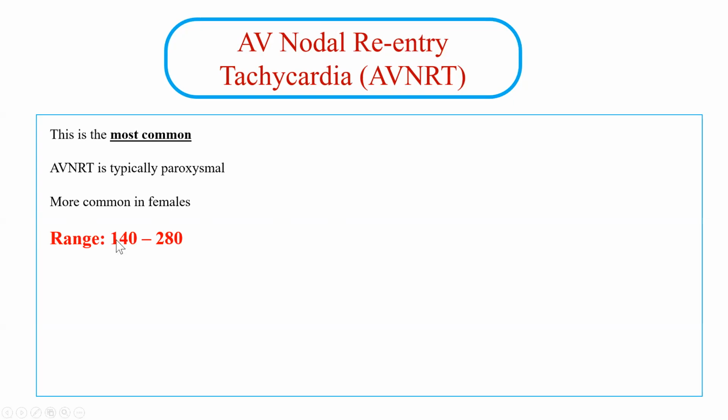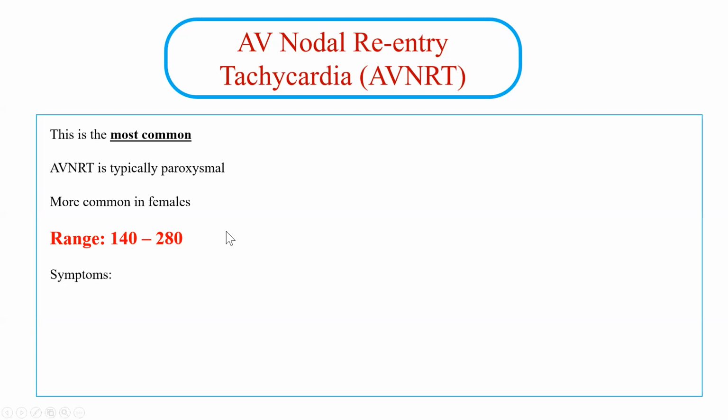The range of the heart rate is almost always between 140 and 280. It is very unlikely that AVNRT will present with a heart rate less than 140. This is important. This is high yield. If a patient's heart rate is 120, it is very unlikely to be AVNRT. It is usually very high, reaching 170, 180, and so on, up to 280. It's also unlikely to exceed 280, so it's very rare to present with 300.